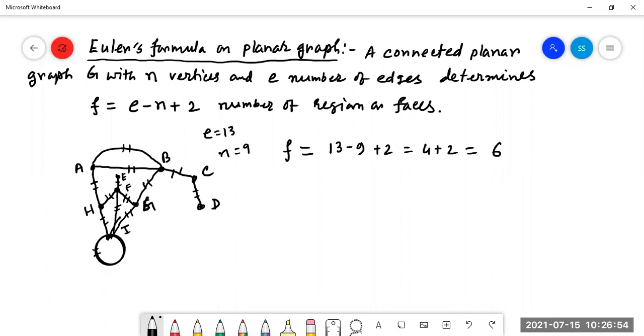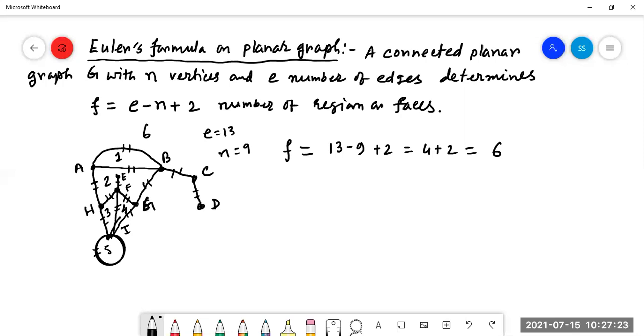How many faces are there? 1, 2, 3, 4, 5. Another is the infinite face. Clear? So this is also known as the face formula of Euler. If any planar graph is given, then you can find out how many edges are there and how many vertices are there. From there, you can put in this formula, then you can get the number of faces.